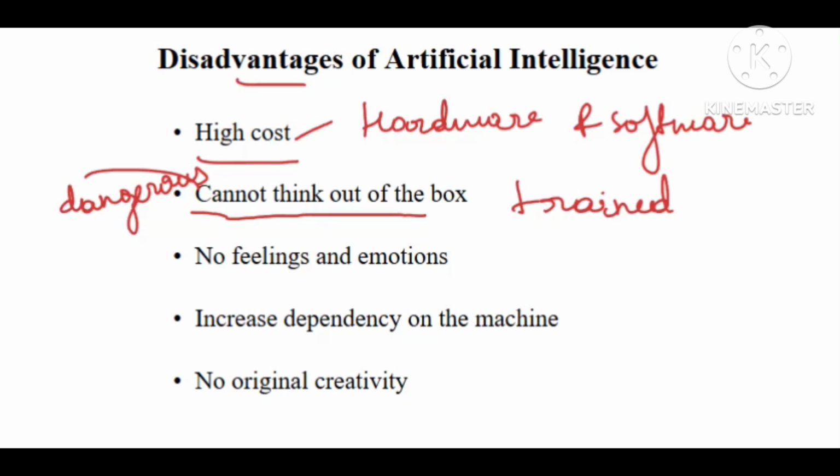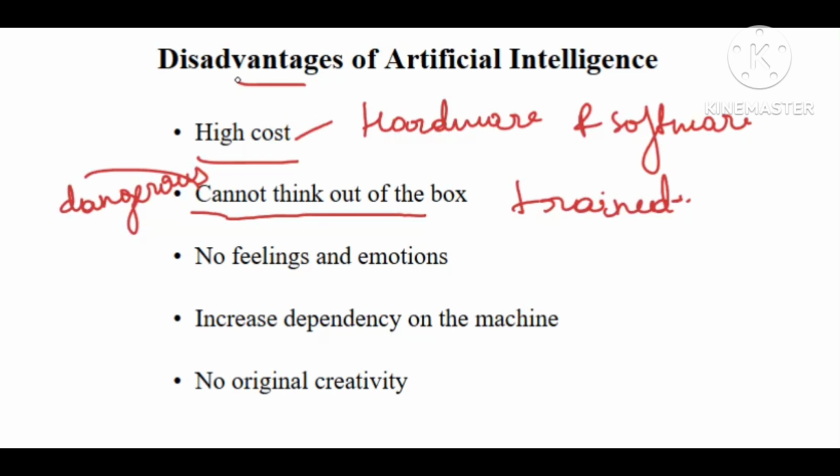It doesn't bother about what problems you are facing. Suppose if I do like this, if I do like this, but it can't think like that. Whatever we train it, based on that only it is able to take decisions, right? Suppose, for example, I trained the machine to defuse a bomb, but while training, due to some kind of miss in the program, I just mentioned to change the place to defuse the bomb. I just trained that one line in a robot or an AI machine. So at that moment it will be instructed that it needs to change the place.